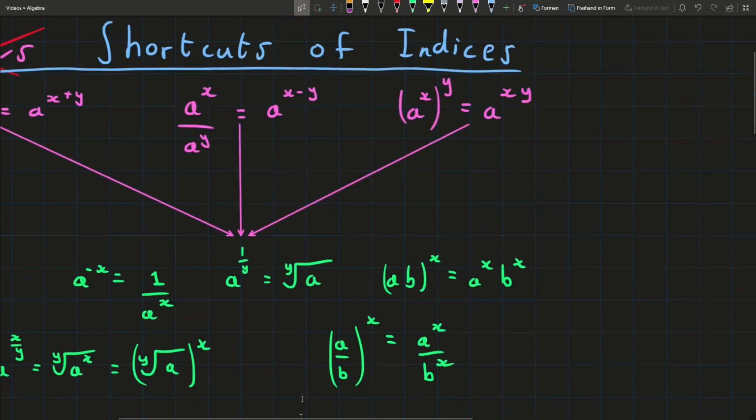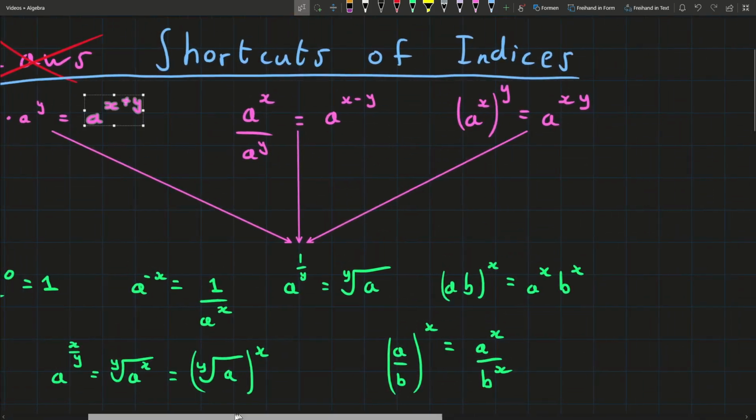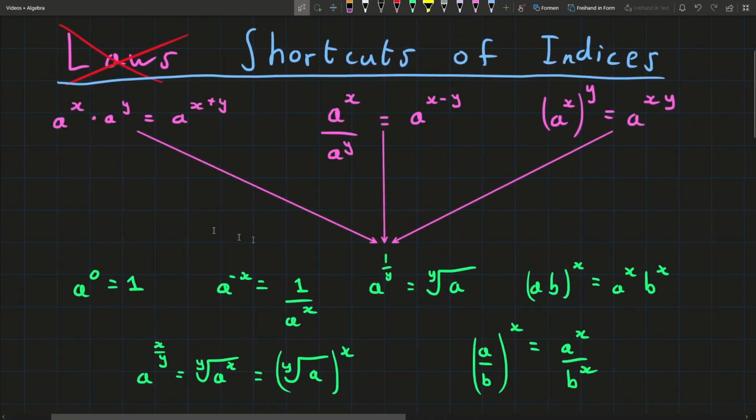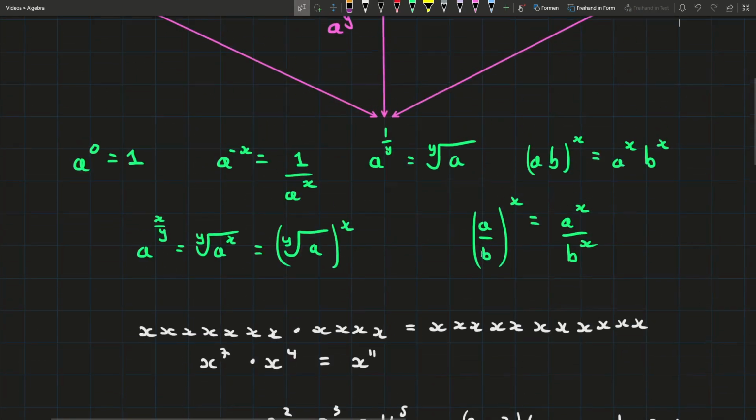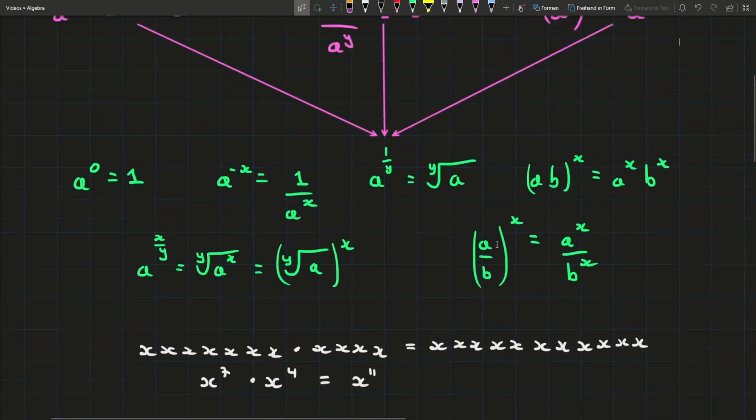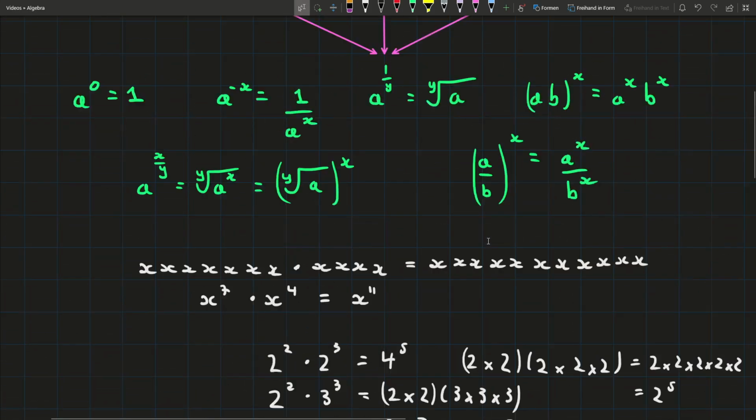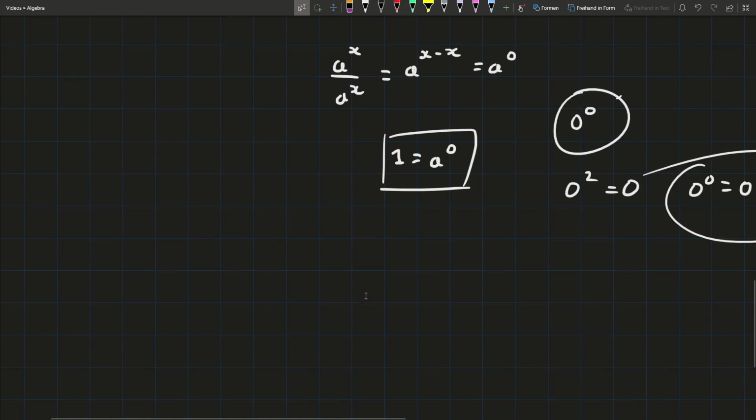So already we have talked about this rule, this rule, and these two. So already we're kind of getting somewhere. Let's talk about this one next. This is one that I used to always get really confused about. I'm sorry, it wasn't this one, but it was unrelated to this one. I'll get to the one that I always got confused about in a second. So we have, for example, 2 squared, the whole thing cubed. Something that might not be obvious is, well, what the hell do we do with that?